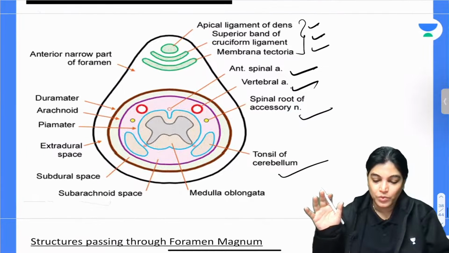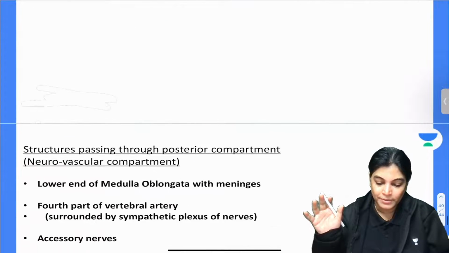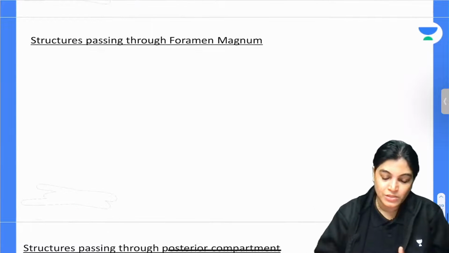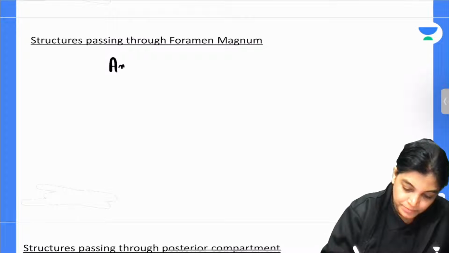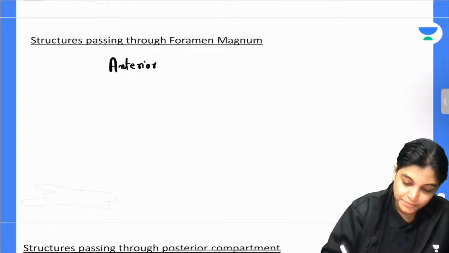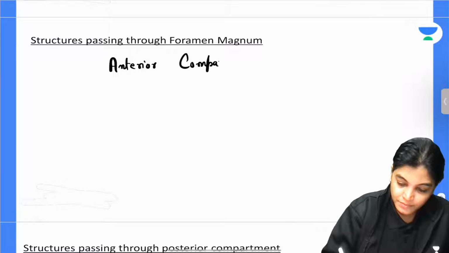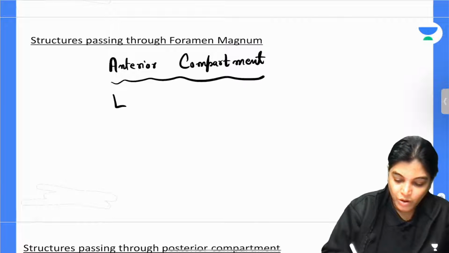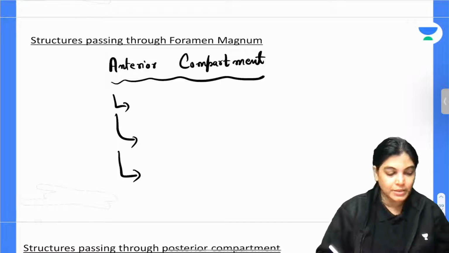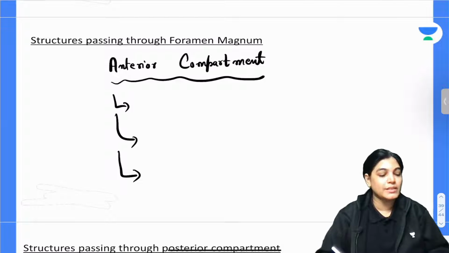Let me write it for you so that you can revise it. So, the structures traversing through the anterior compartment. Now, the structures traversing through the anterior compartment, from anterior to posterior, we have three structures, and these three structures